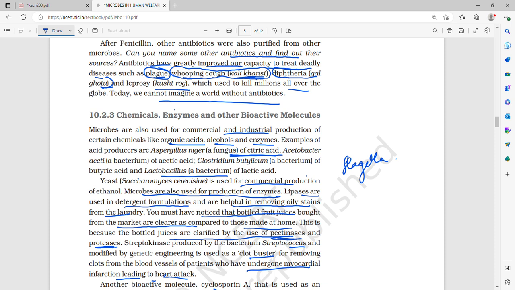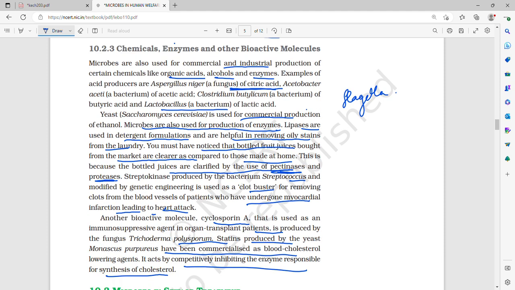Then whooping cough, also called kali khasi. Why is it called whooping cough? Because it is mostly seen in children less than 5 years of age, and when they cough they produce a whoop-like sound, therefore it is called whooping cough. So due to antibiotics we can successfully treat deadly diseases which used to kill many people at a time earlier. Now we can easily treat them: plague, whooping cough or kali khasi, diphtheria or galghotu, and leprosy or kast roag.